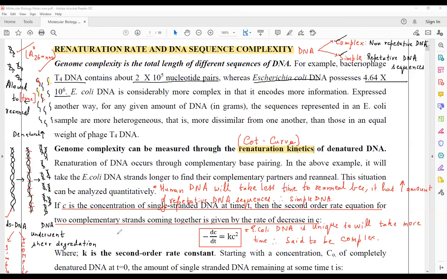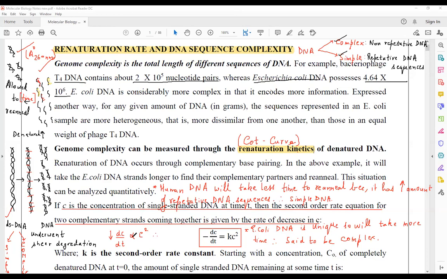You can say that the decrease in the concentration of single-stranded DNA molecules with respect to time is directly proportional to the square of the concentration of single-stranded DNA. C is the concentration of single-stranded DNA.